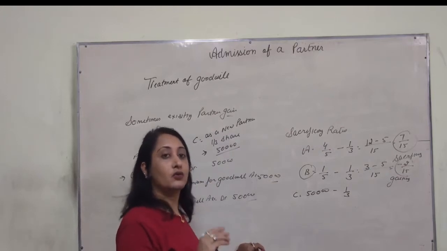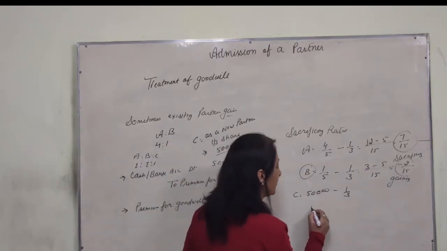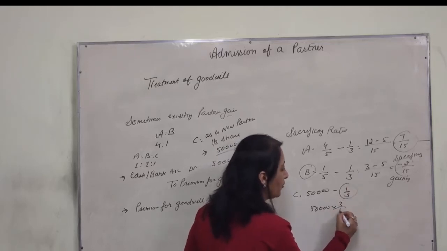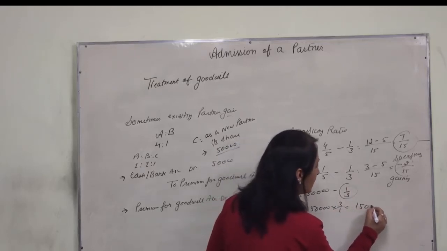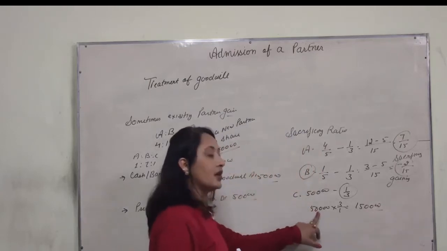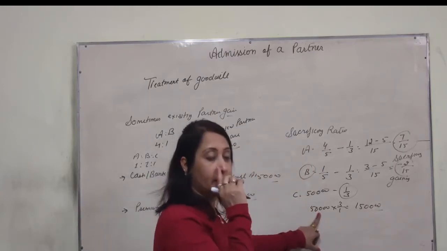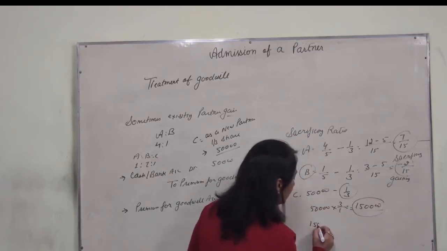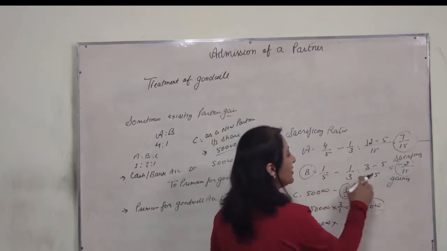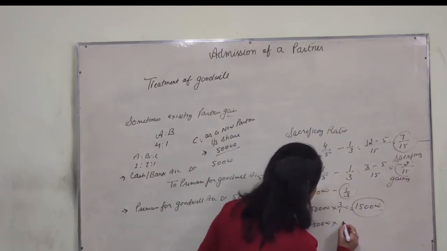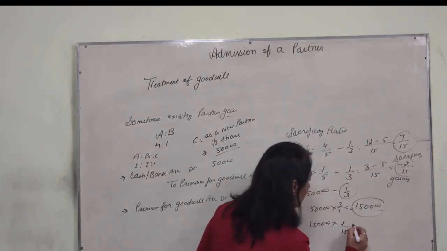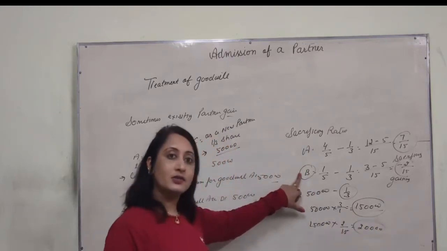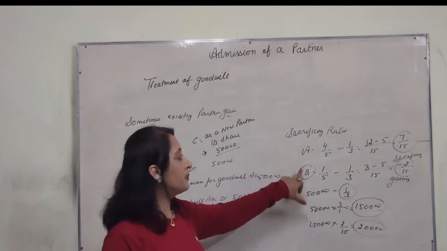Now you will find out the total goodwill of the firm. 50,000 times 3 is 1,50,000. Now total goodwill is 1,50,000. B's gain is 2/15. Now what will be the share? 20,000. Now B also pays to A because B is gaining.